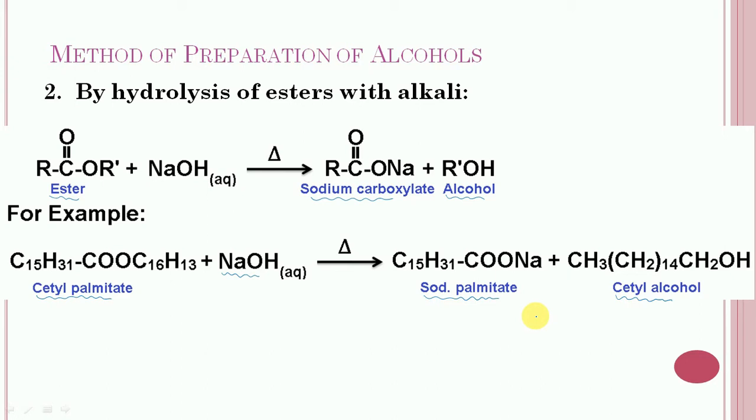Sodium salt of higher fatty acids such as sodium palmitate, sodium stearates and sodium oleates are used for the production of the soaps. So it is the hydrolysis of the ester.